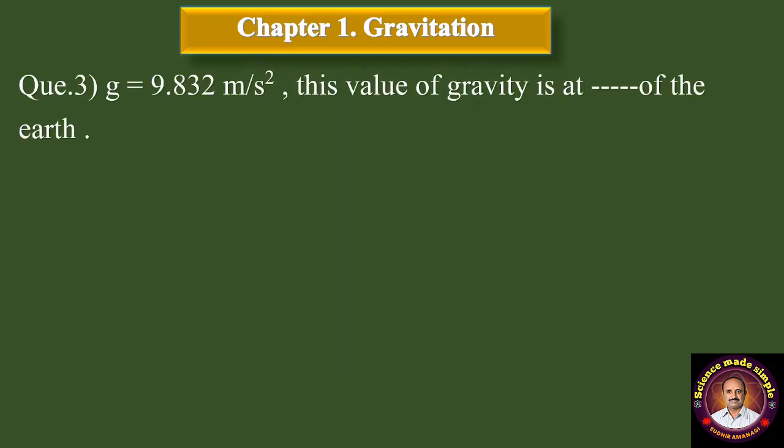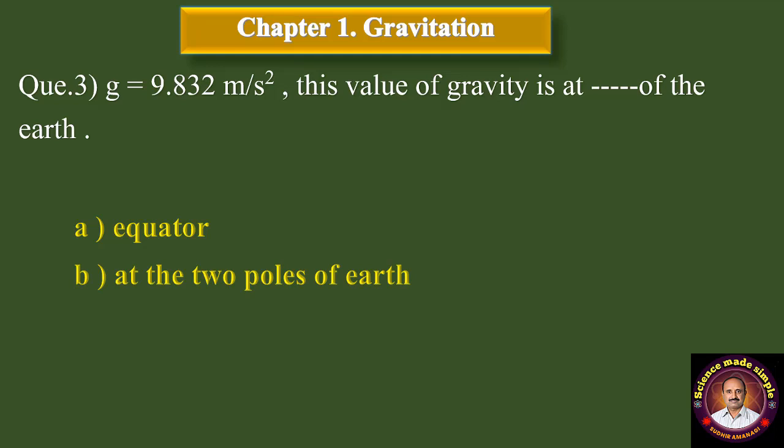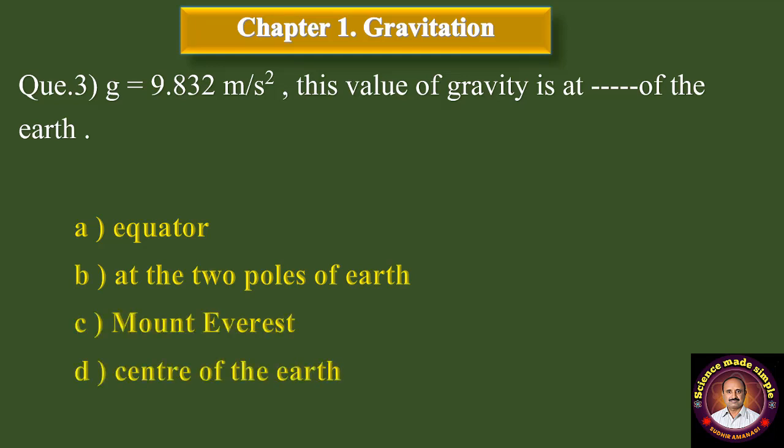Third question. G is equal to 9.832 meter per second square is the value of gravity is at dash dash of the earth. A option equator, B at the two poles of earth, C Mount Everest and D center of the earth. Correct answer is at the two poles of earth.